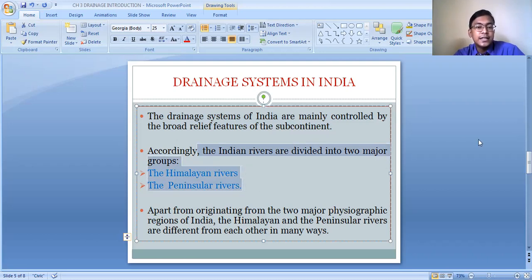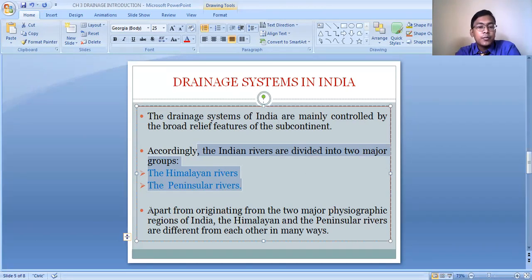The rivers which have their origin in the high Himalayan regions are known as the Himalayan rivers, such as the Indus, Ganga, Brahmaputra, Yamuna, Tista, Ghagra, Kali, Gandak, and Kosi. And the peninsular rivers are the rivers which originate in the peninsular plateau region. Some of them originate in the central highlands, and some originate in the Western Ghats. They form the peninsular river system, such as the Narmada, Tapi, Godavari, Krishna, and Mahanadi.